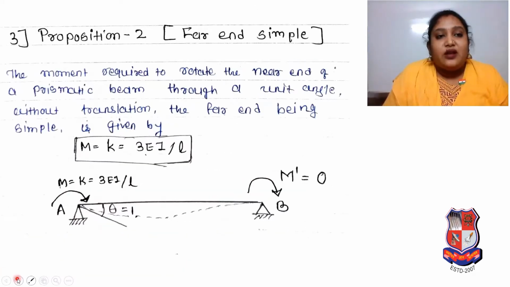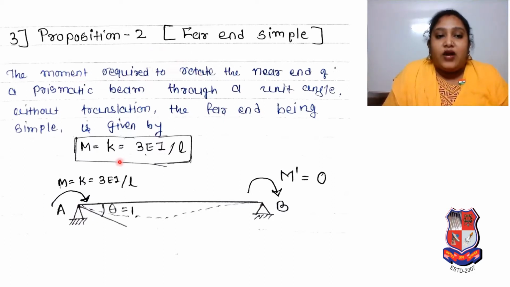Okay. Now proposition 2, meaning far end simple. So the moment required to rotate the near end of a prismatic beam through a unit angle without translation, the far end being simple, is given by moment M is equal to stiffness K is equal to 3EI by L. You just observe the beam, try to compare that beam with whatever is written over here.